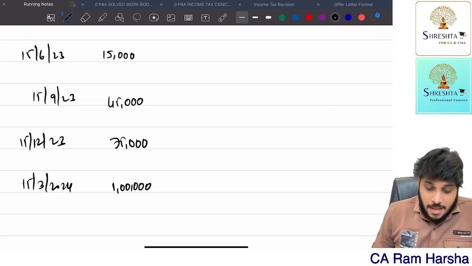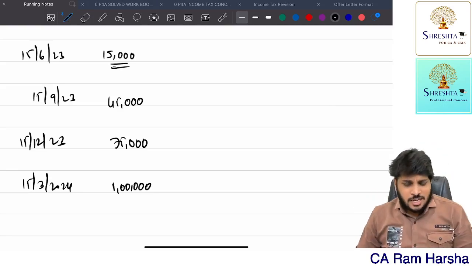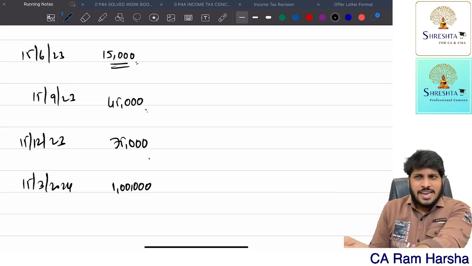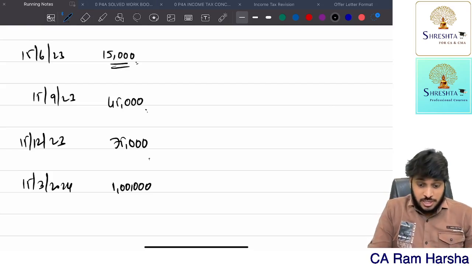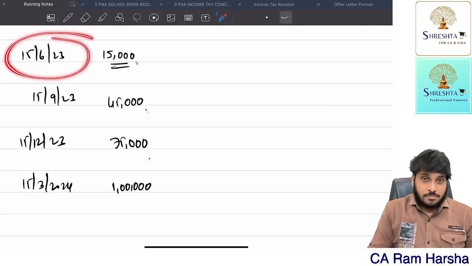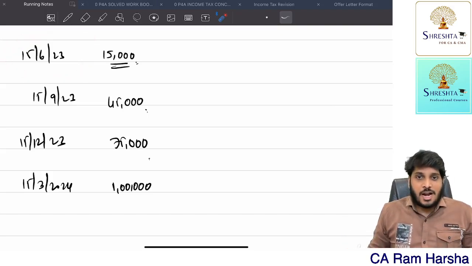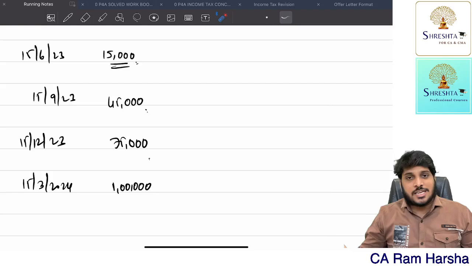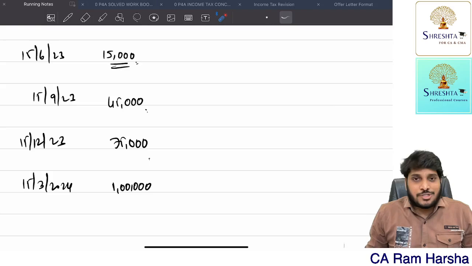Suppose by 15th June you should pay 15% of the tax payable, right? But generally this is based on the actual amount we calculated. But in reality, can the SSE compute exactly his total income? Tell me logically, especially at the year's beginning. 15th June means April 1st the year started. You are asking me to pay advance tax by computing estimated total income, and you are simply asking me to pay advance tax. How can I calculate total income accurately? First of all, tell me.